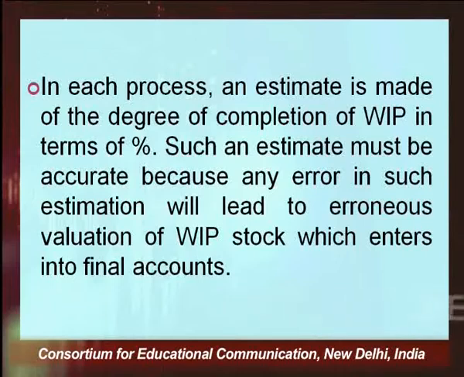Because if this estimation goes wrong, the whole calculation of equivalent production will also go wrong. For this reason, we always say that the degree of completion should be correctly estimated, otherwise the whole calculation will go wrong. Such an estimate must be accurate, because any error in it will lead to erroneous valuation of work in progress, which enters into the final accounts.